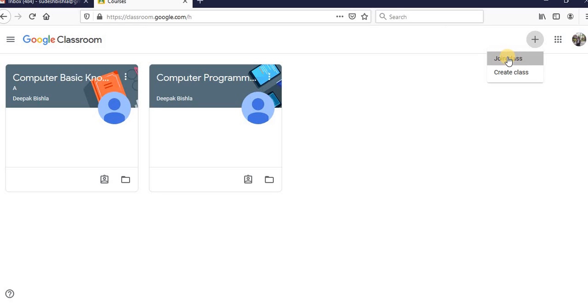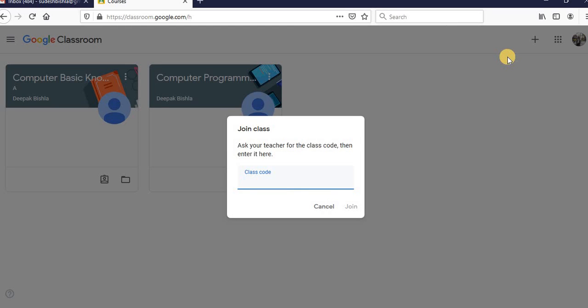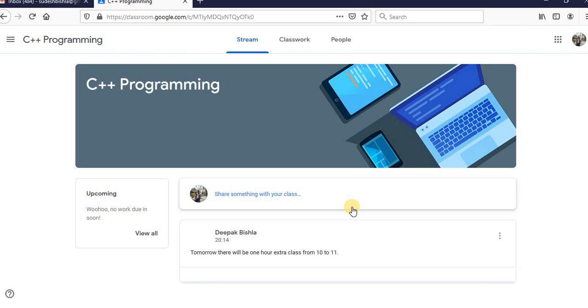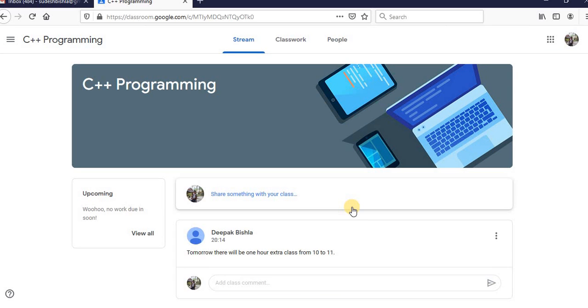So I just click on join a class and enter that code and just click on join. So now I will automatically join that particular class that I have created, C++ programming. So here you can see, as a student I joined that class.